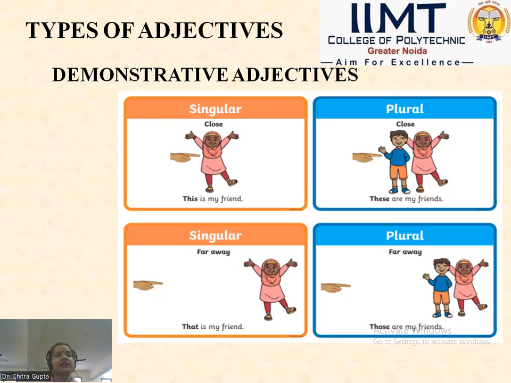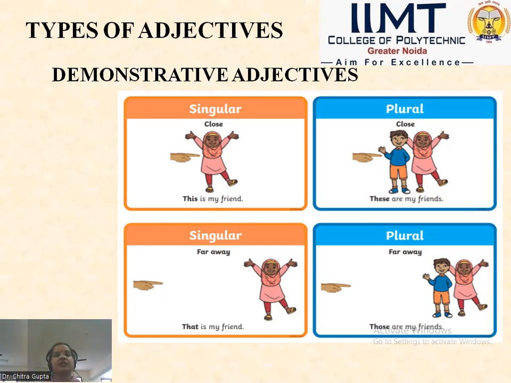"That" is used in the context of a faraway manner and it is in the singular case. "That is my friend." Friend is a noun and it shows who is that? That is my friend.